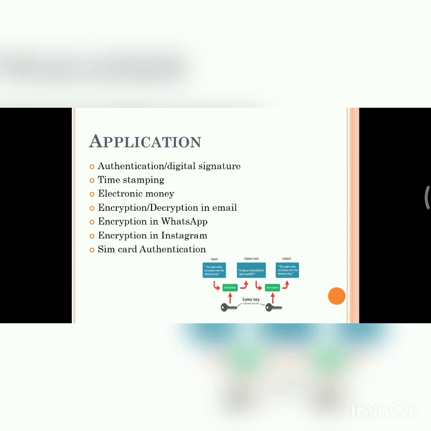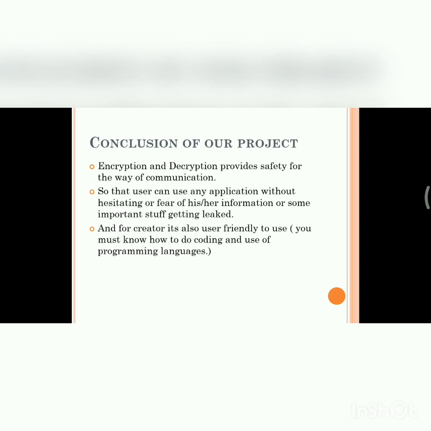The applications of encryption and decryption algorithms are digital signature, time stamping, electronic money, encryption and decryption in emails, encryption in WhatsApp, encryption in Instagram, and SIM card authentication. The conclusion of our project is that encryption and decryption provide safety for the way of communication. No third party can know what message we have sent. Again, users can use any application without hesitation or fear of their information or important stuff getting leaked. And also for the creator, it is user friendly to use.